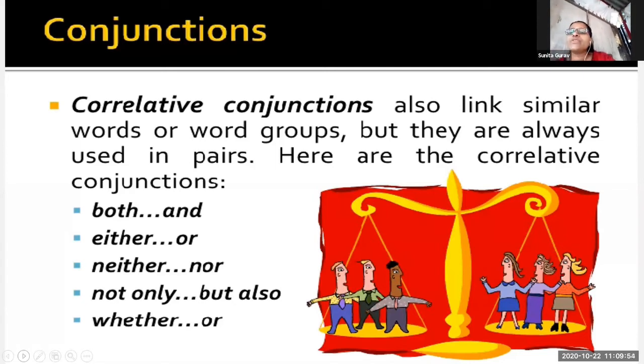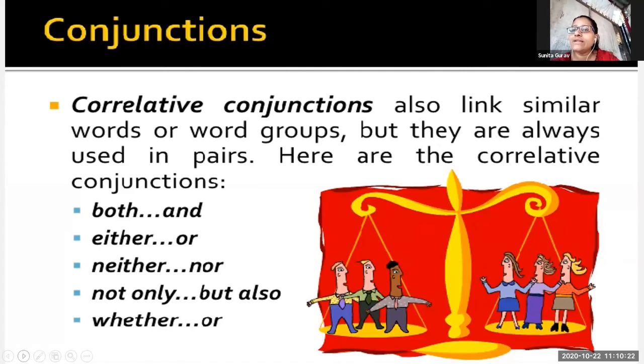Now see, I am telling you the sentences of each one. Okay? Both and. Soham and Mohan both went to the temple.